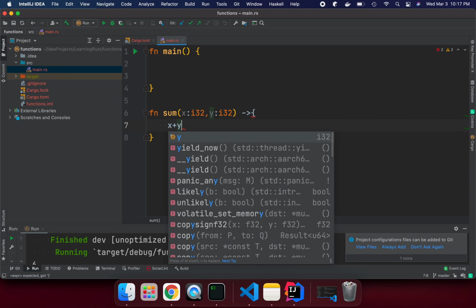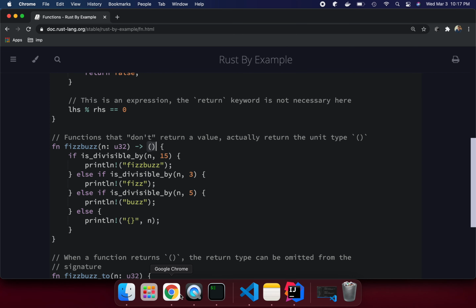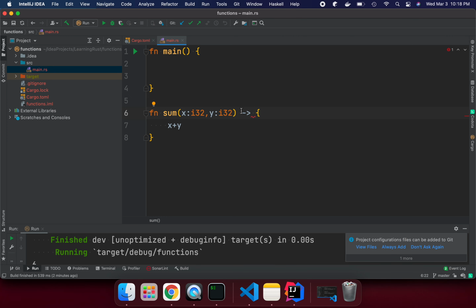Since I am returning x plus y, I need to specify the return type, which is i32. Now we are good here, because we are returning i32.